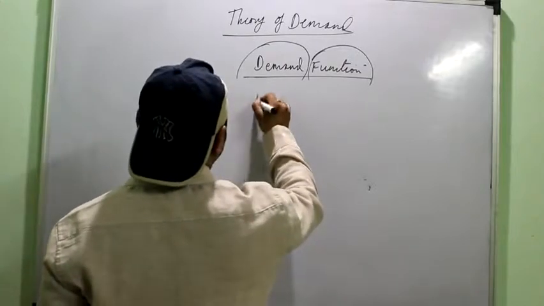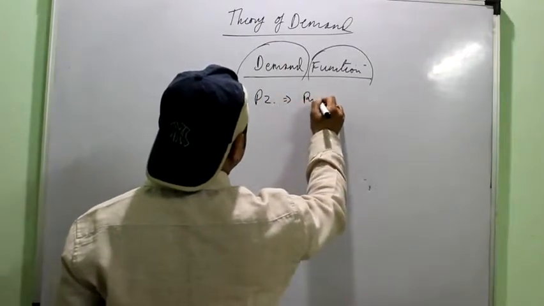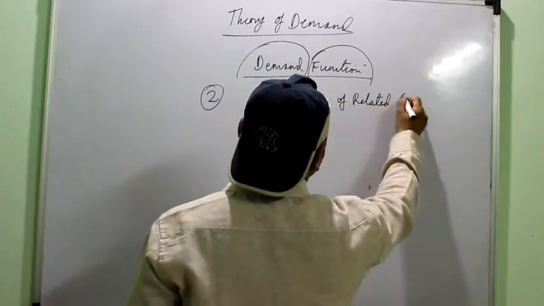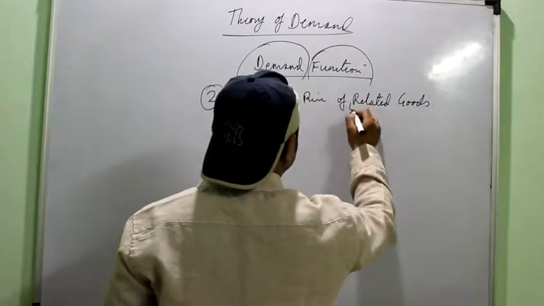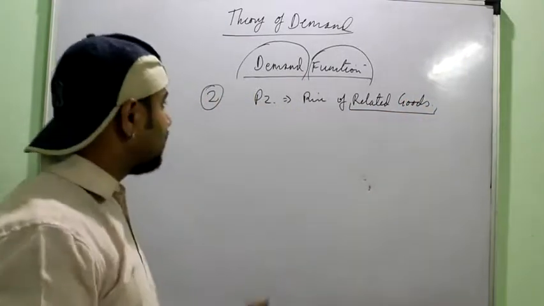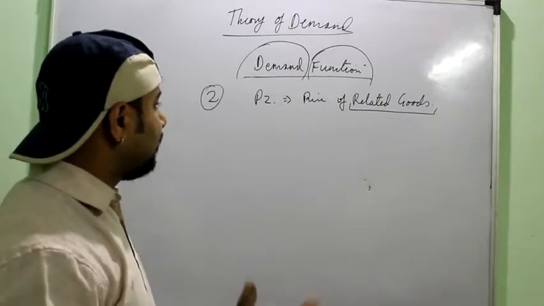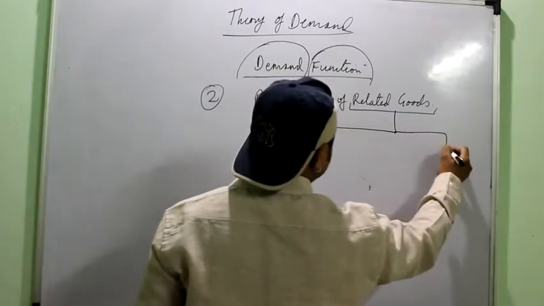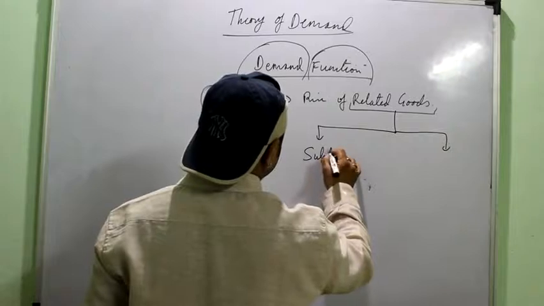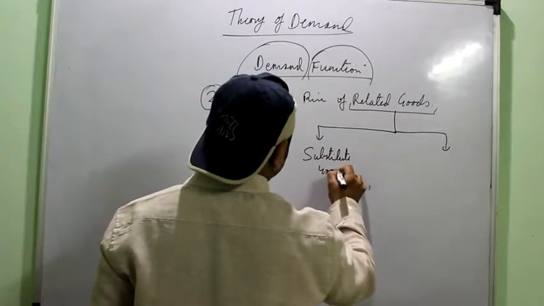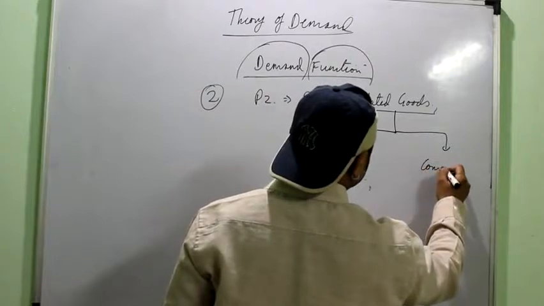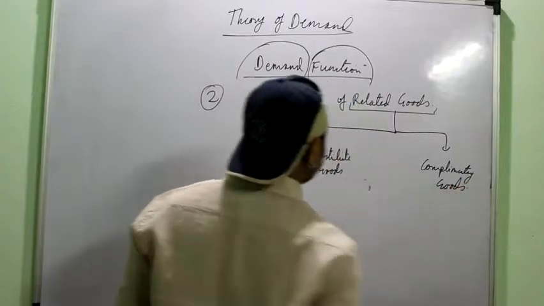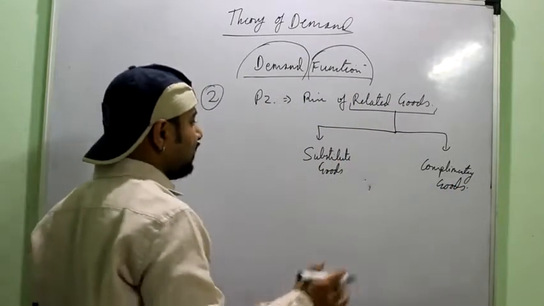Next we move on to the second determinant, that is PZ. It is the price of related goods. First we have to understand what are related goods. Related goods are the goods which you may use along with a commodity or maybe in place of a commodity, right? They can be classified as substitute goods and complementary goods. So that means there are two related goods, substitute and complementary.